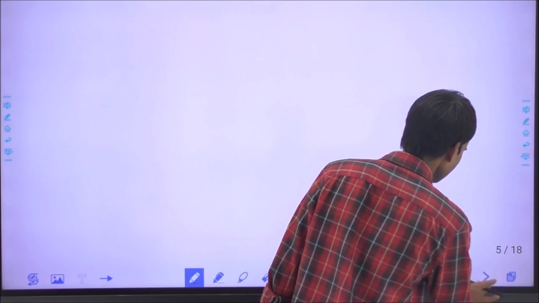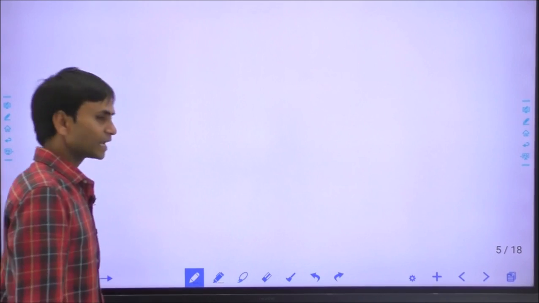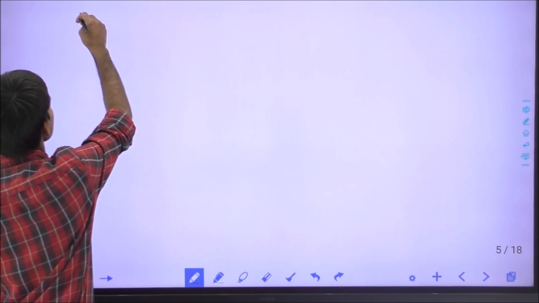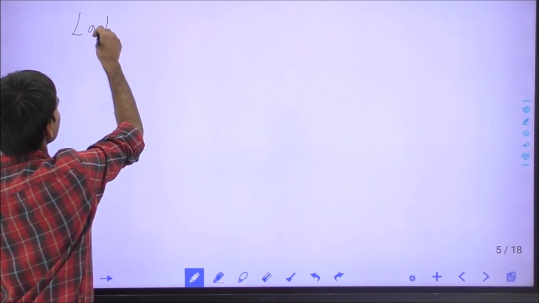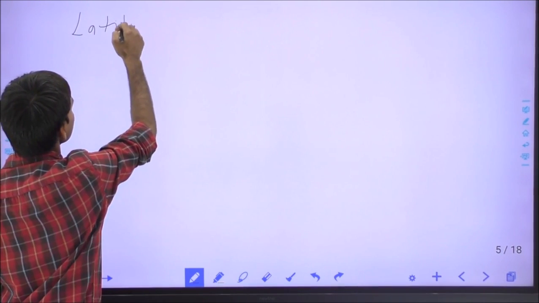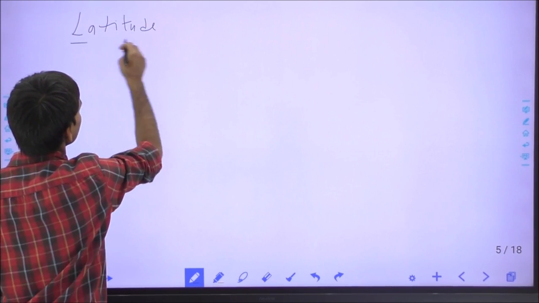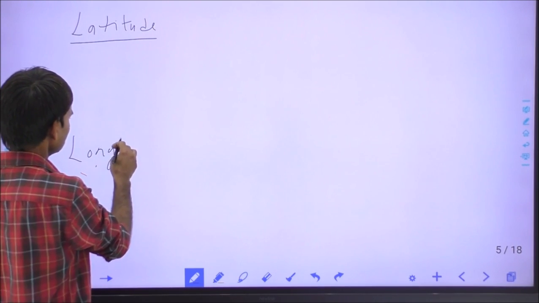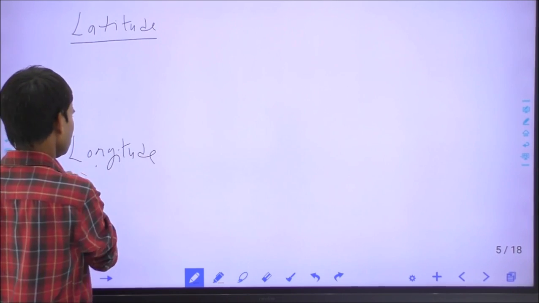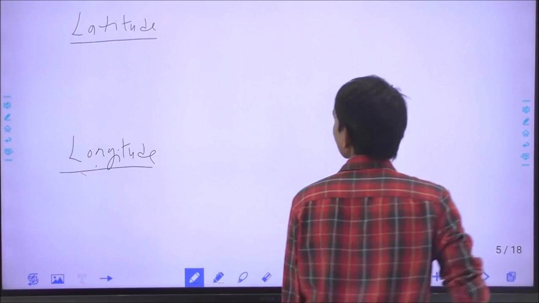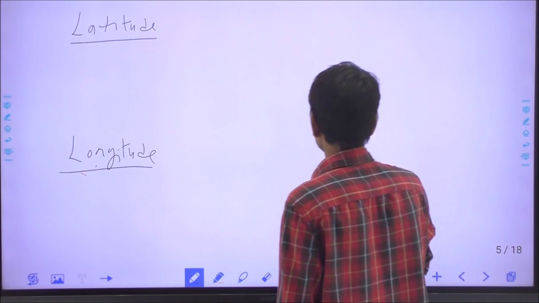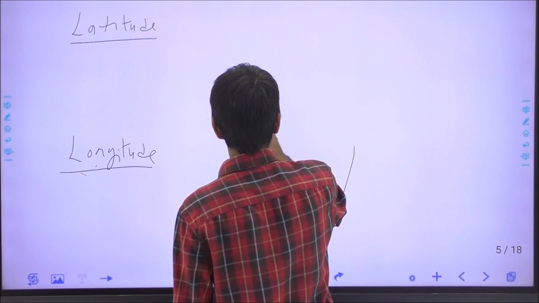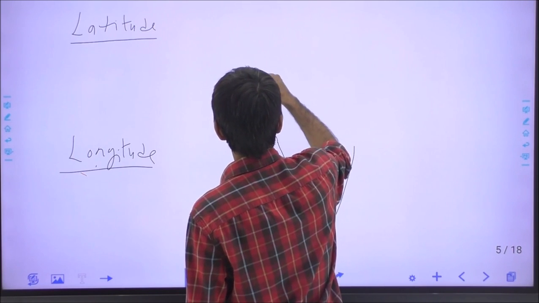And the next part is the latitude and longitude position of India. Through the map, we can locate these lines and draw the exact position of India.